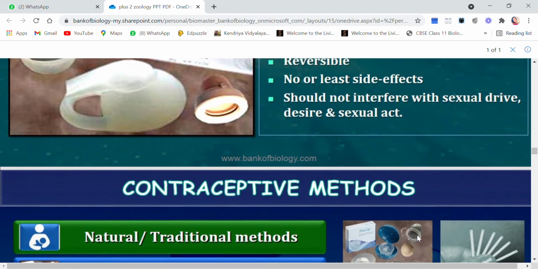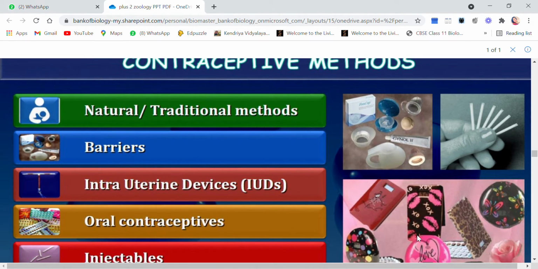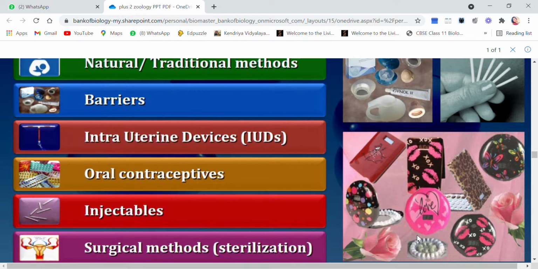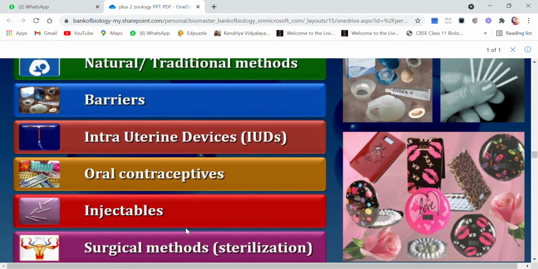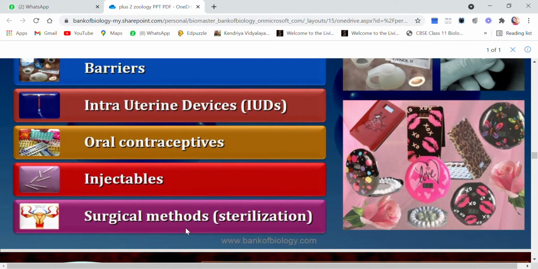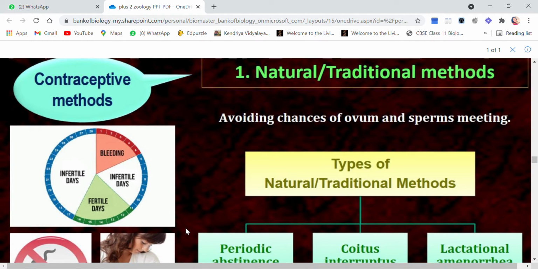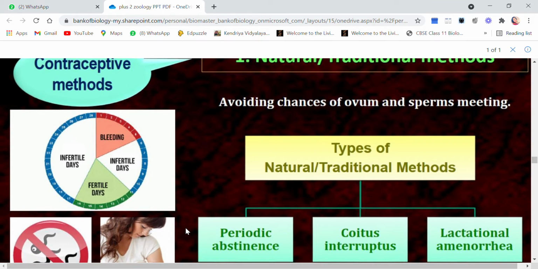So children, the next is various types of contraceptive methods. As you see here, there is a list. First one is the natural or traditional method. Next, barriers. Next, intrauterine devices or IUDs. Next, oral contraceptives, injectables, and the last one is surgical method or sterilization. So let's move on to each one of them in detail.